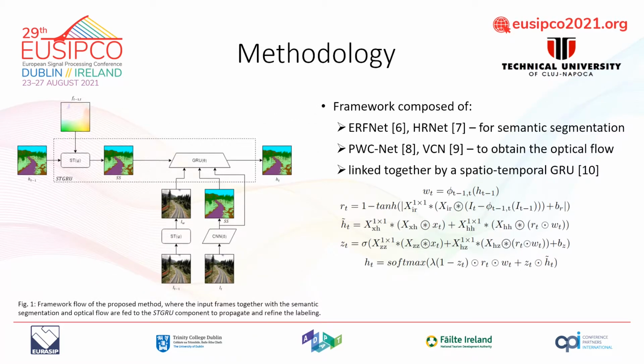We use the gated recurrent flow propagation framework, which takes the semantic segmentation from the previous frame, uses the optical flow to warp it to the current timestamp, and feeds it together with the previous and current color images to a spatiotemporal GRU component that corrects and refines the semantic segmentation prediction.